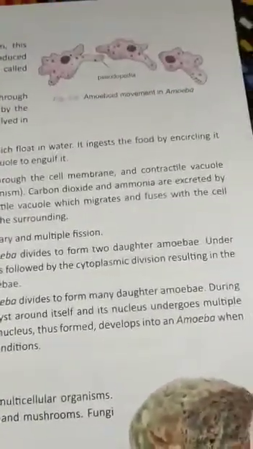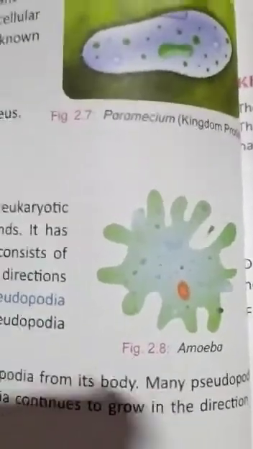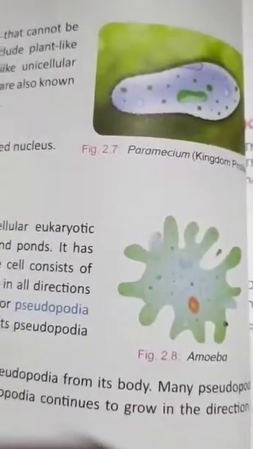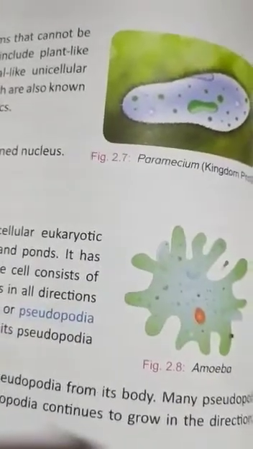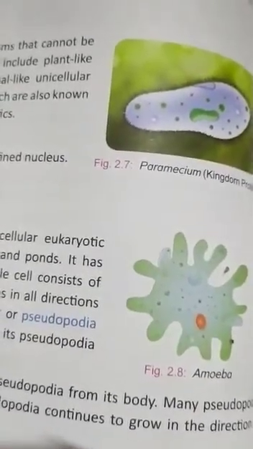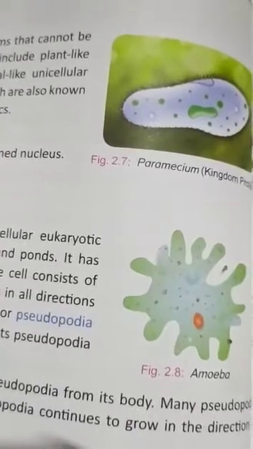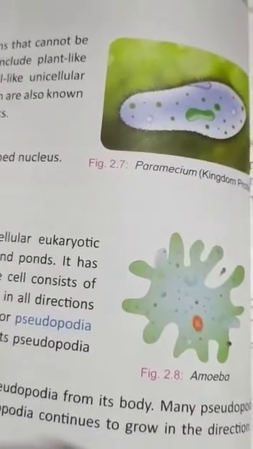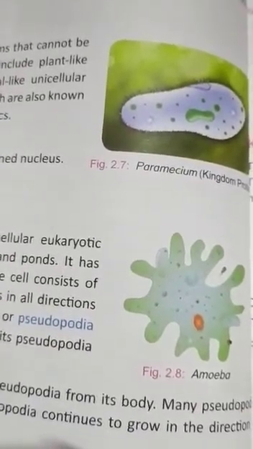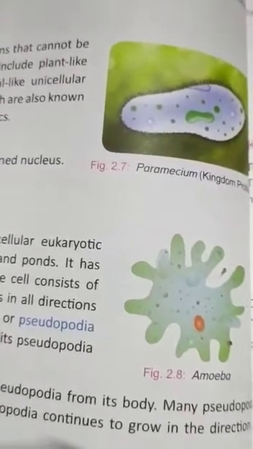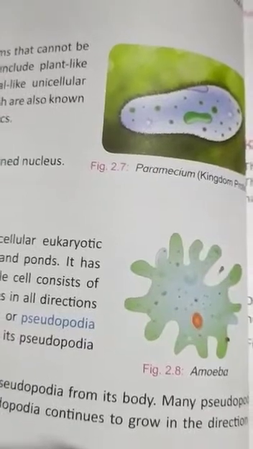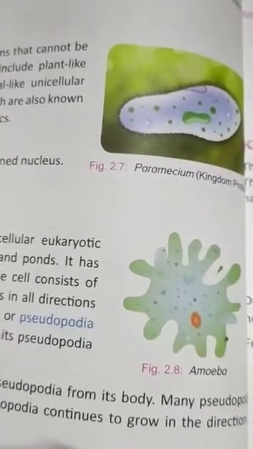There are two ways by which reproduction takes place in the amoeba, that is multiple fission and binary fission. In binary fission, amoeba divides to form two daughter amoebae. Under favorable conditions, nuclear division occurs followed by cytoplasmic division. In multiple fission, amoeba divides to form many daughter amoebae.